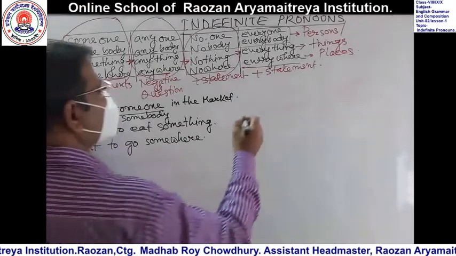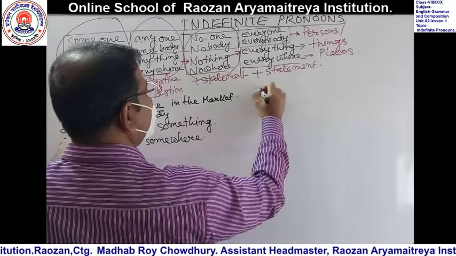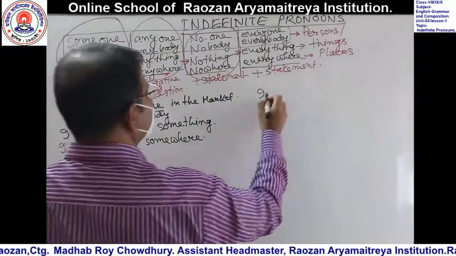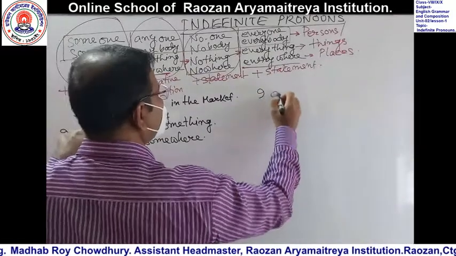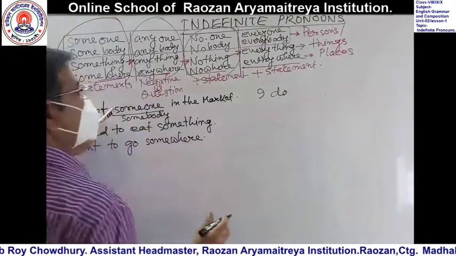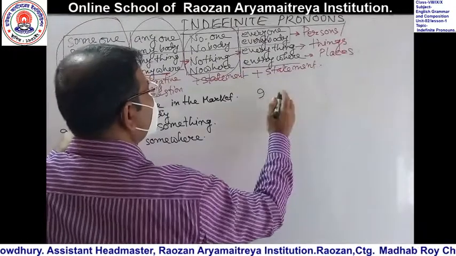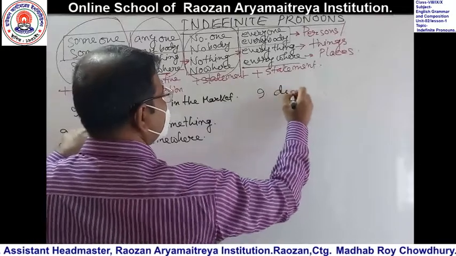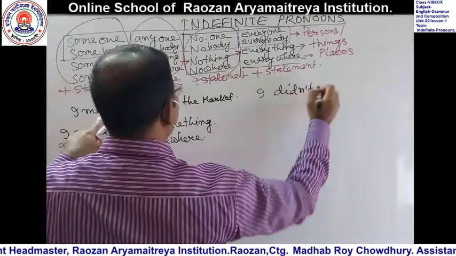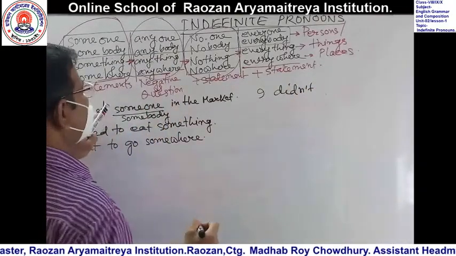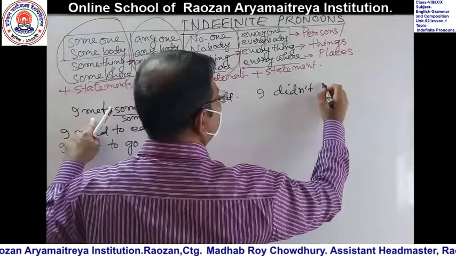So look, if I make it negative, this is present, that's why do. Sorry, this is past, that's why we need to insert did. I didn't, and then the verb will change into present form.